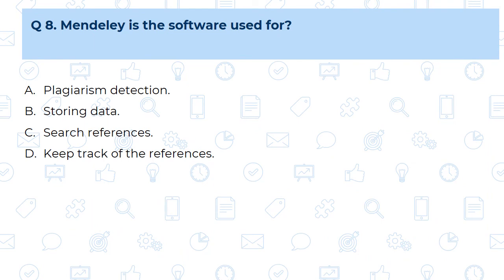Question number 8. Mendeley is the software used for. Now we know that Mendeley is software used for versatile purposes, especially for reference tracking. Means whenever we are going to review a number of literature, we are using a number of references. Then to keep track of those references, the researcher uses this kind of software, Mendeley. So our answer is D.